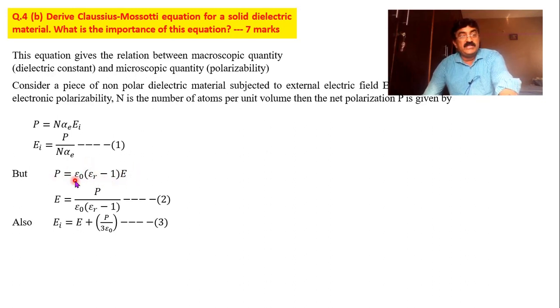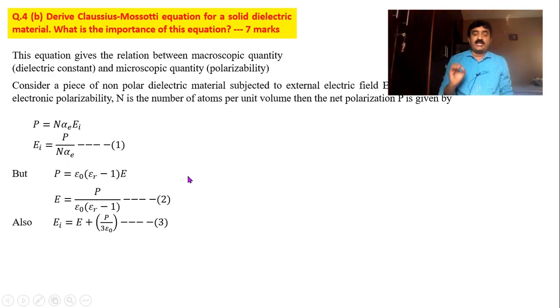Please remember all these equations, and one suggestion I would like to give: in the handbook, the equations you get are only for solving the numericals, not for deriving equations like this. Therefore my suggestion, please practice all the derivations once or twice. In physics there are about 20 to 25 derivations, smaller ones and bigger ones, from all the modules.